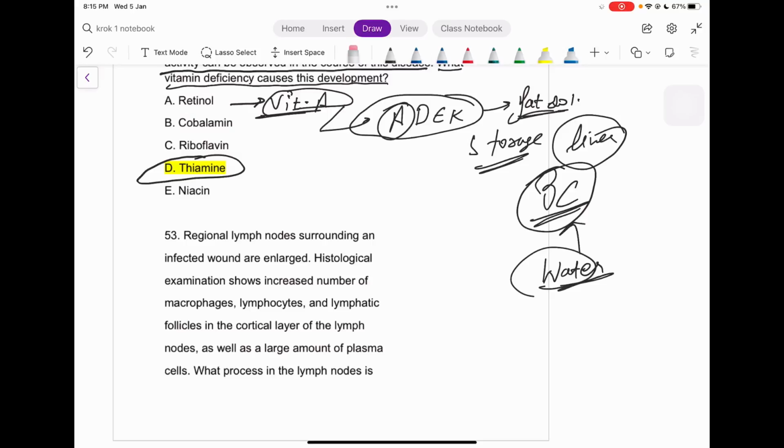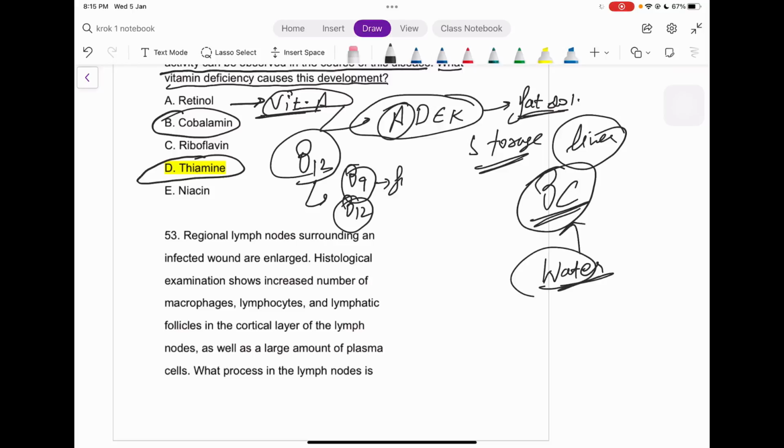Second is cobalamin, which is vitamin B12. Again, guys, there are two vitamins in the B category that the body stores for a long time, that is vitamin B9 and vitamin B12. Vitamin B9 is what we discussed yesterday, it was folate. Vitamin B12 is cyanocobalamin, or for the sake of this question, let me just write down cobalamin, okay?